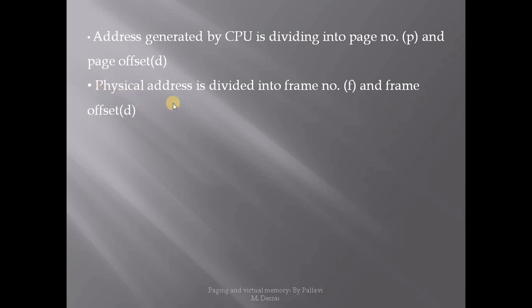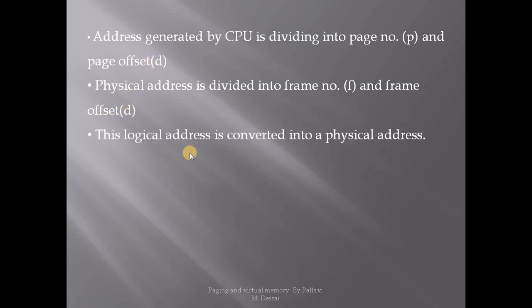Secondly, the physical address is divided into frame number, which is indicated by F, and a frame offset indicated with D. Page offset and frame offset will not change, they will remain the same. This logical address, that is the address generated by the CPU, will get converted into physical address.